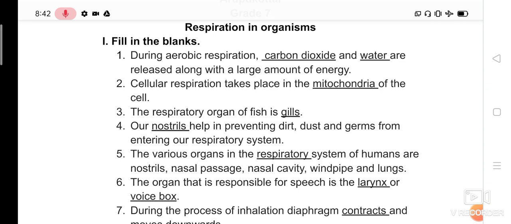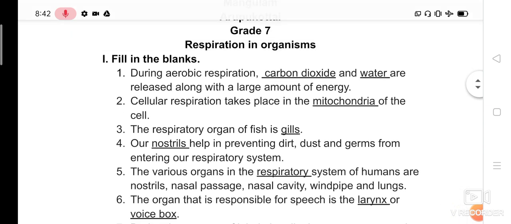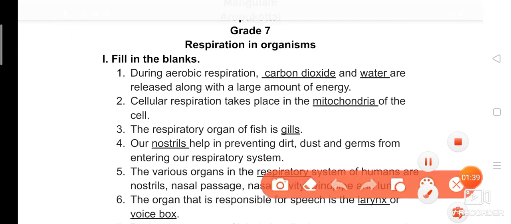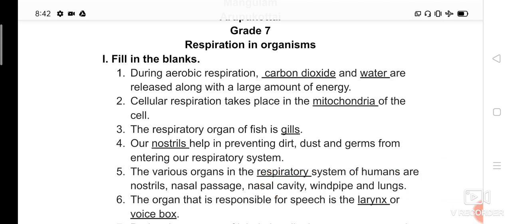So in cells, that absorbed food combines with oxygen and produces carbon dioxide and water along with a large amount of energy. Have you understood? So in aerobic respiration, what are the products obtained along with energy? Carbon dioxide and water.